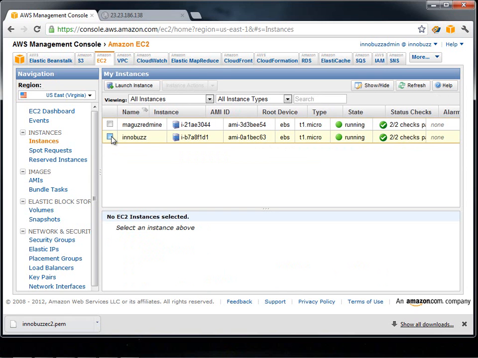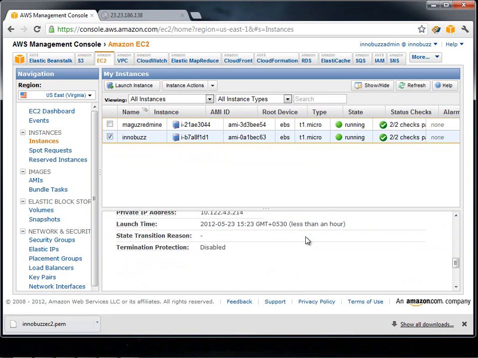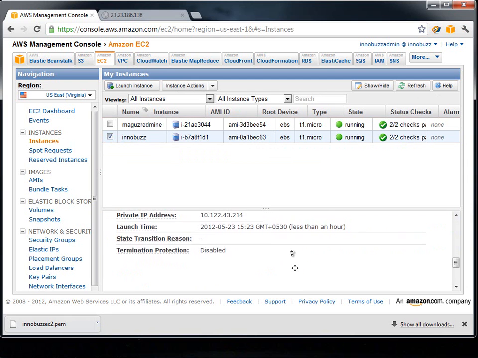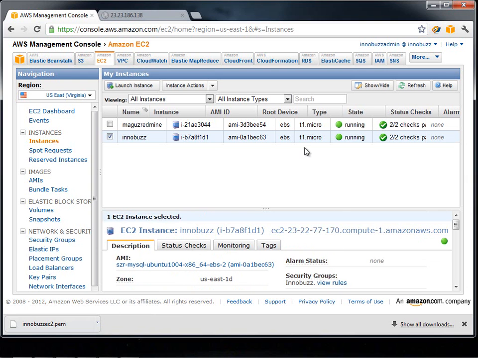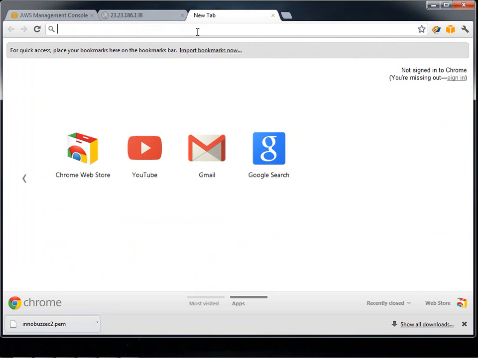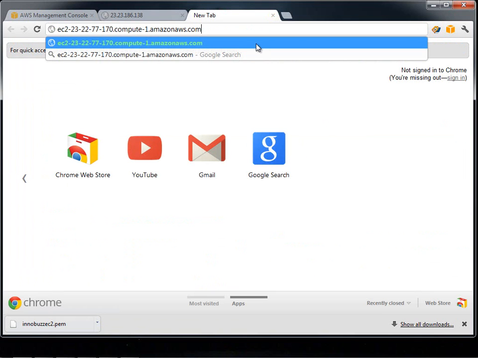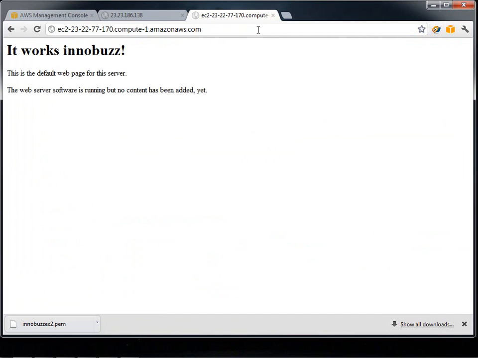Now let's go back to our Ubuntu instance where we have removed our Elastic IP. So now, without an Elastic IP, this is how we access the EC2 instance. We get to see something called public DNS, which is unique for each and every EC2 instance. We copy this public DNS from the AWS Management Console, open a new tab, and paste that public DNS into the browser. And here also we can see that it works.